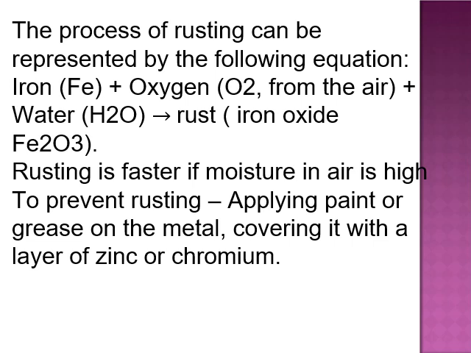How can we prevent rusting? There are certain methods. First is applying paint or grease on the metal surface. You might have seen your gates, house rods and window panes being painted from time to time. Greasing with machine oil is used in vehicles to avoid rusting. Covering the metal surface with a layer of zinc or chromium is also a preventive measure.